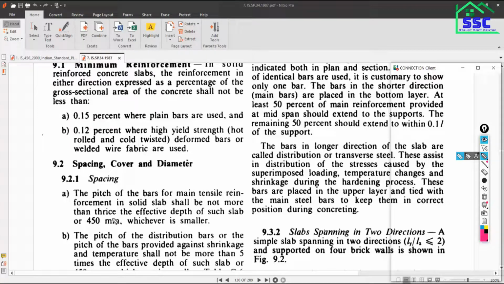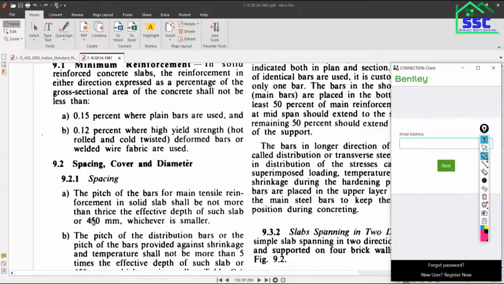As per the detailing requirement, the first recommendation is 3 times the effective depth of the slab. Second, in no case should your spacing be more than 300 mm.